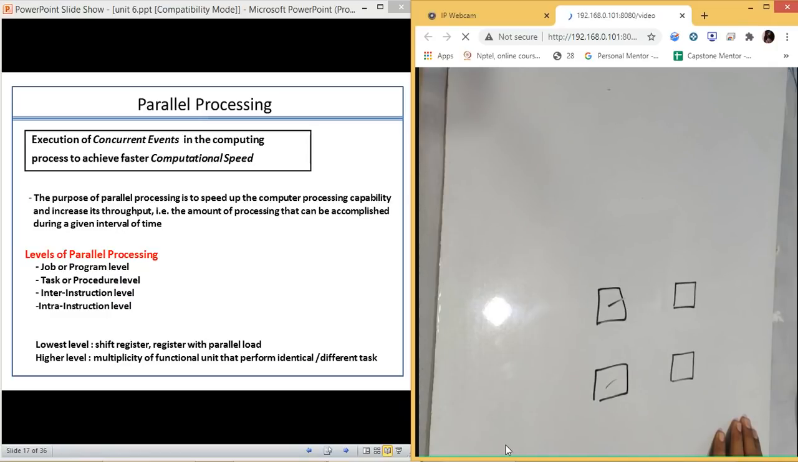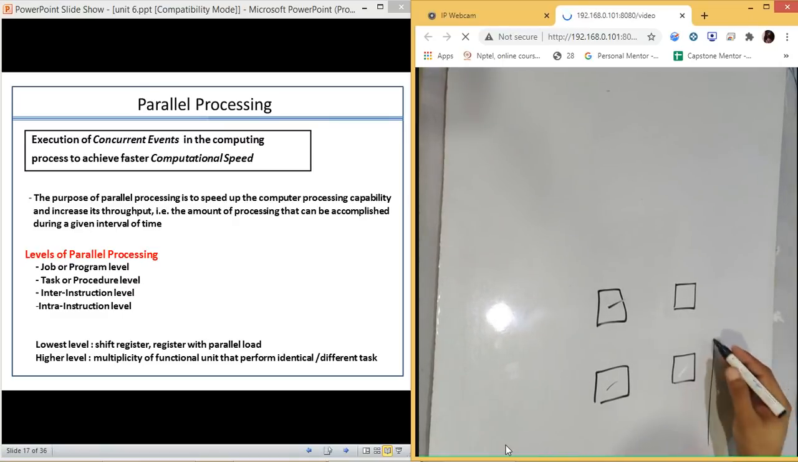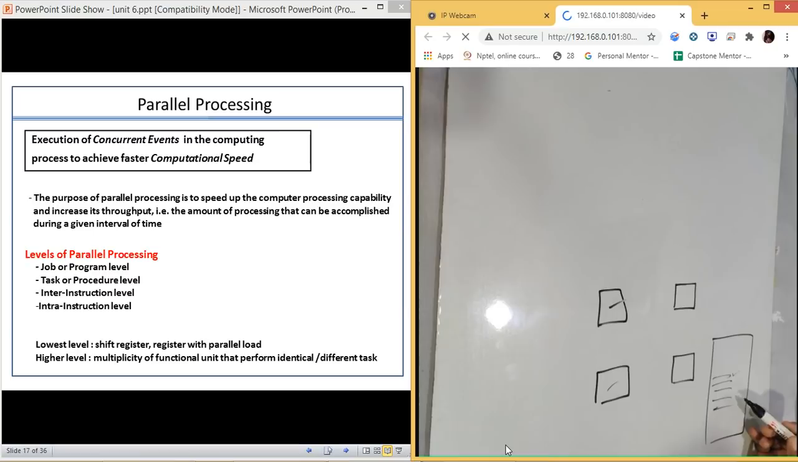Then there is instruction level. Inside a program, we might have certain instructions. One instruction might be executed on one CPU, and the other is executed on the other. That is inter-instruction level. And the last one is intra-instruction level, which means within one instruction, some part of that instruction is executed on one processor, and another part is done on another processor. That is known as intra-instruction level. So there are four levels.